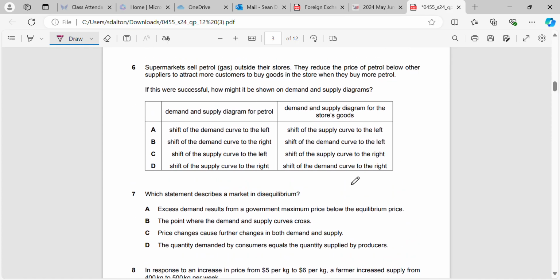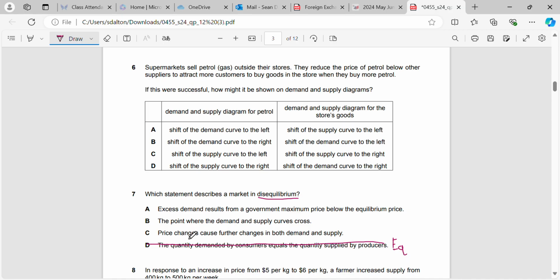Okay, question 7. What statement describes a market in disequilibrium? So remember, disequilibrium in very simple terms just means that demand does not equal supply. In this case, the quantity demanded by consumers equals the supply. That's wrong. That would describe a market in equilibrium. Equilibrium, demand equals supply. Disequilibrium, demand doesn't equal supply.